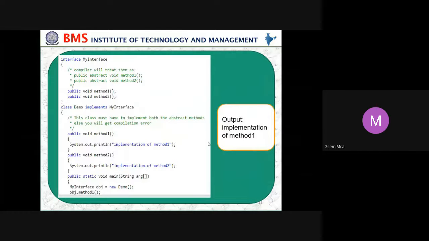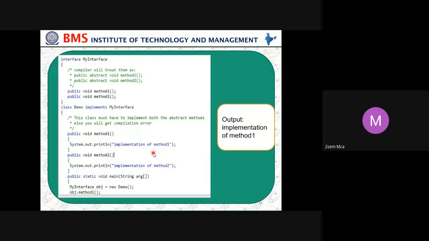Okay, so here in this case we are using implements. And what is the name of the interface? My interface. So then public void method 1. So method 1, System.out.println, implementation of method 1. So here the implementation of the method will be, we are just displaying something in method 1.